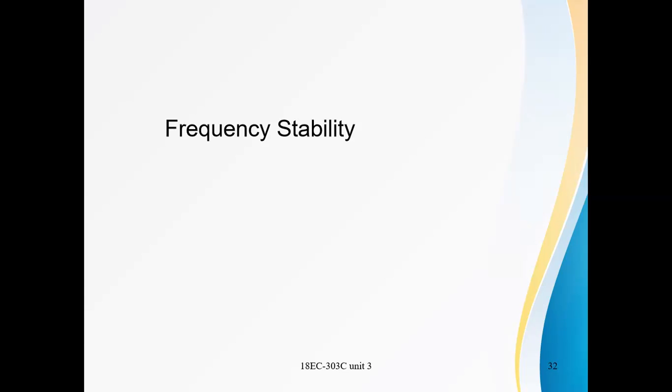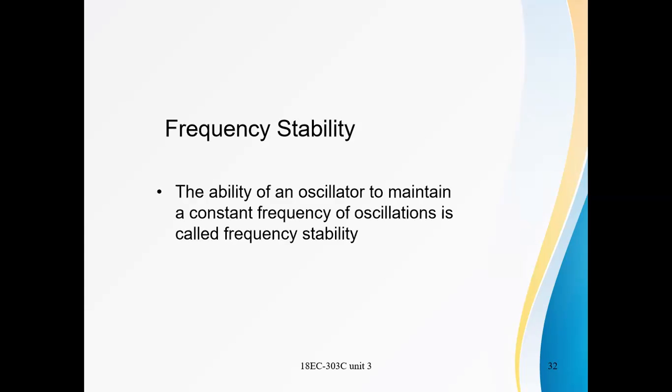Frequency stability: just now many times I said the frequency stability of a crystal oscillator is high. What is frequency stability? The ability of an oscillator to maintain a constant frequency of oscillations is called frequency stability.